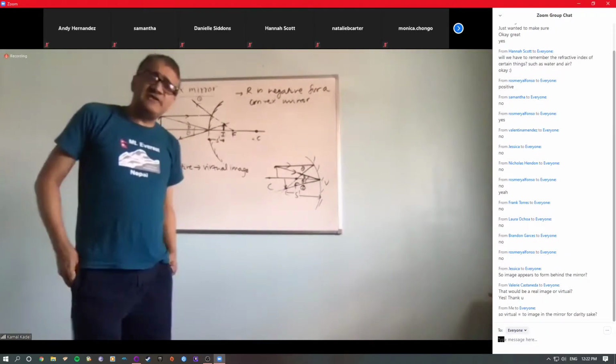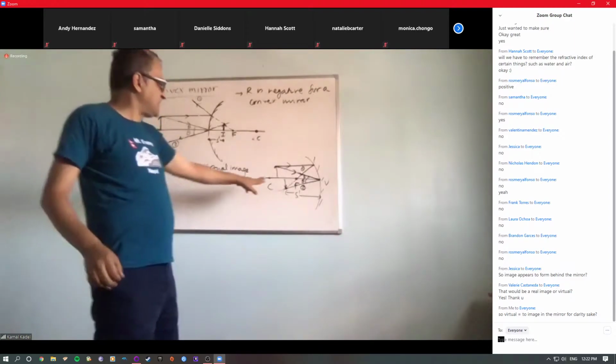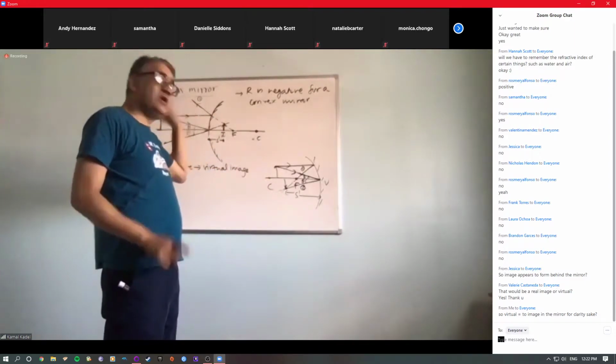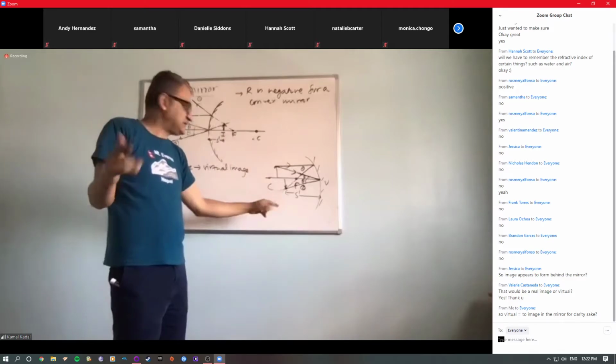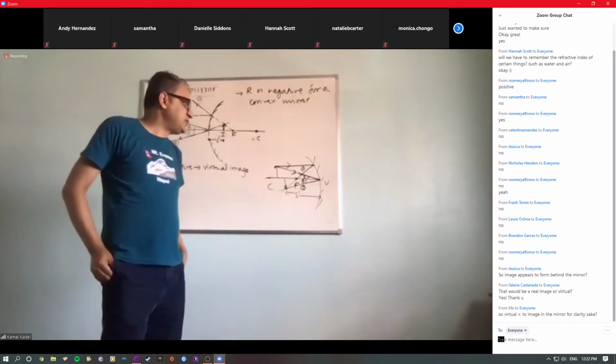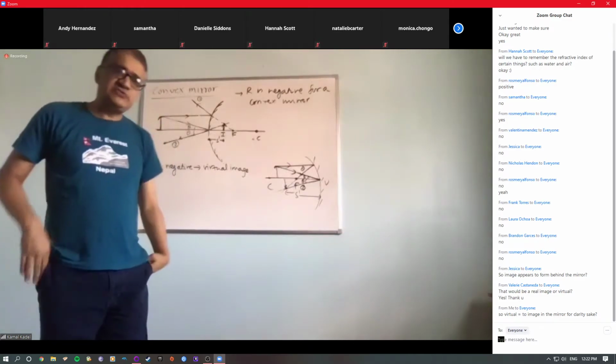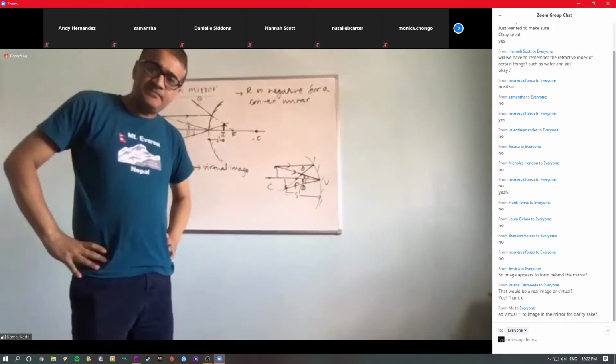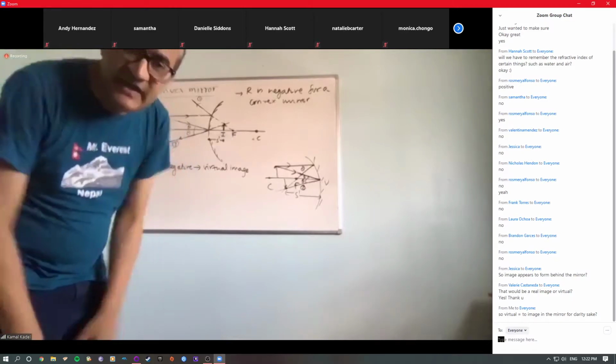Do you see any difference between this real image and this virtual image? One difference, I already told you: this is positive, this is negative. Other than that, do you see any other difference about the image itself?